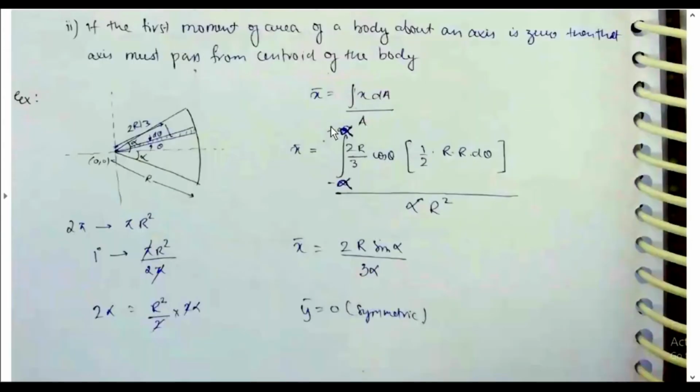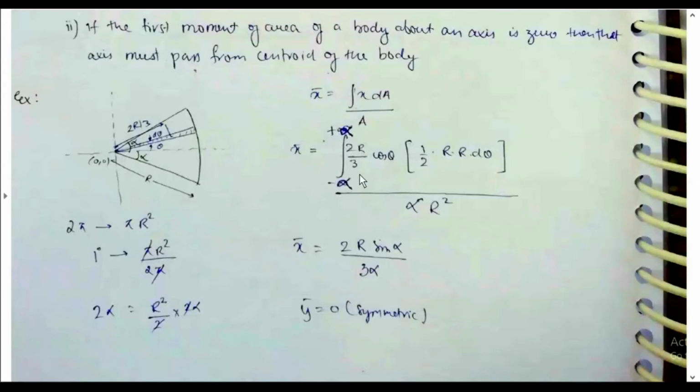X bar for an arc part of a circle of radius r, which includes an angle of alpha on each side. X bar is equal to integral x dA from minus alpha to plus alpha about this axis of symmetry.